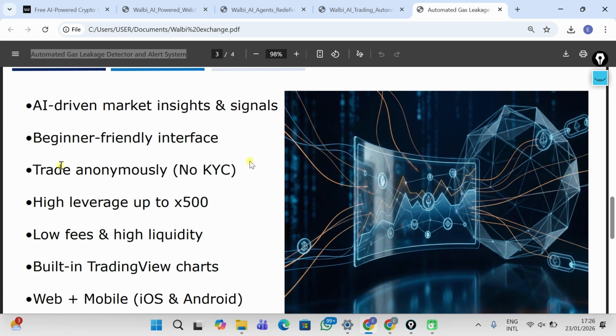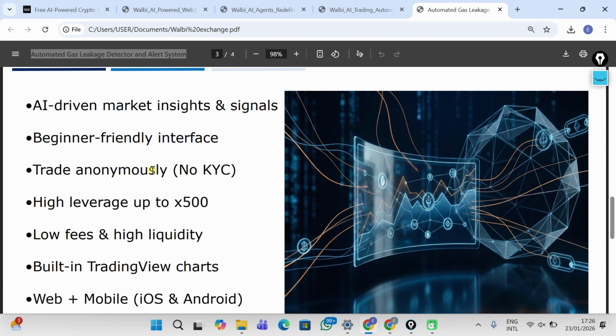Now, Walbi is beginner friendly. It has a very straightforward interface, which we'll be getting into briefly. You can also trade anonymously. To register on Walbi, you do not need to enter details like your name, submit your documents for KYC, and all of that. Once you open the Walbi exchange website, you can start trading immediately. All you have to do is connect your email, or connect via your Web3 account, MetaMask or Trust Wallet. Whatever Web3 wallet you use, you can connect to Walbi and start your trading.